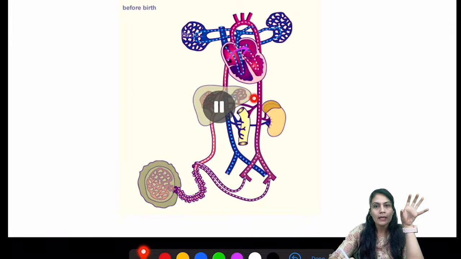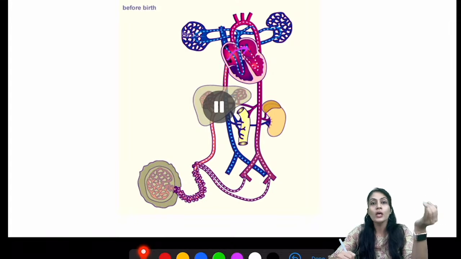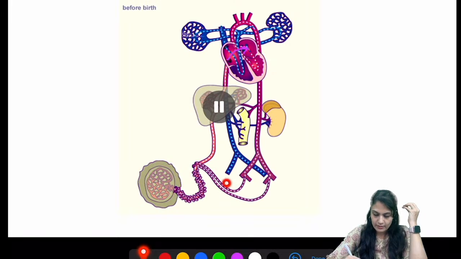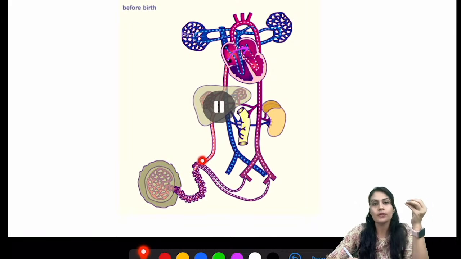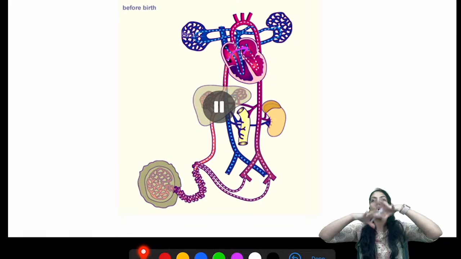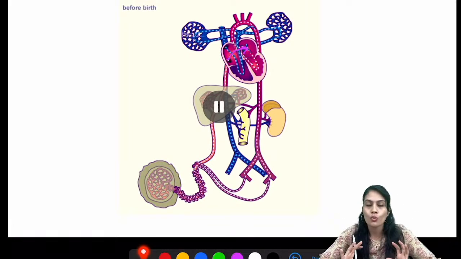Now we can see the aorta is descending, the abdominal aorta is forming two different arteries, and what are those? We know that they are going to form the umbilical arteries. Now understand, almost we can say 55% of the blood will go back into the placenta for oxygenation, right? That means only 45% blood is there for the whole entire body tissue of the fetus.